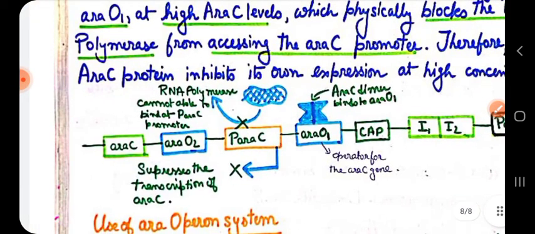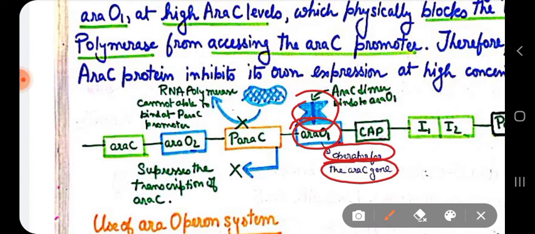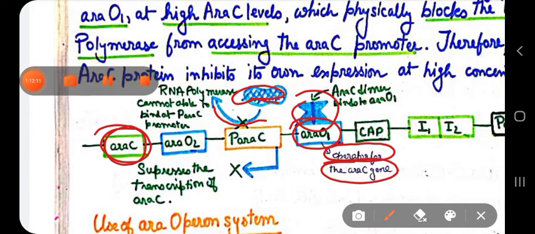In the third step, you can see if there is a high level of ARA-C product, then this high dimer of ARA-C product binds to the ARA-O1, which is the operator for the ARA-C gene, and thereby it blocks the promoter region so that RNA polymerase cannot transcribe this ARA-C gene. Okay, so in this way, your positive and negative regulation can be done.